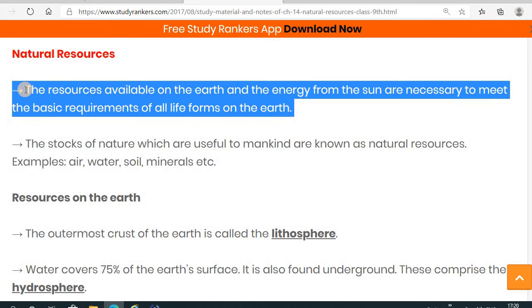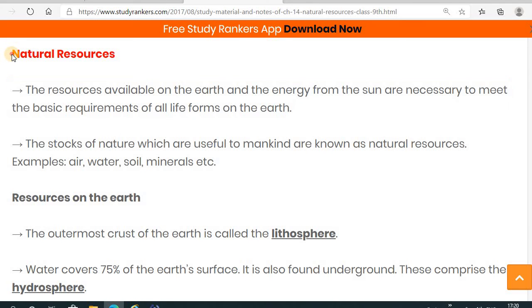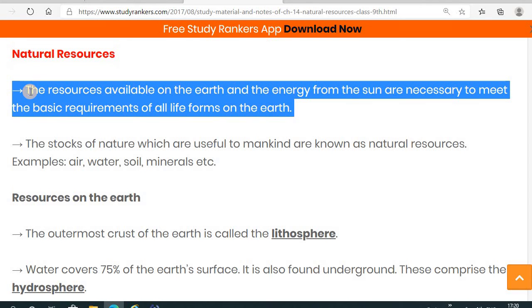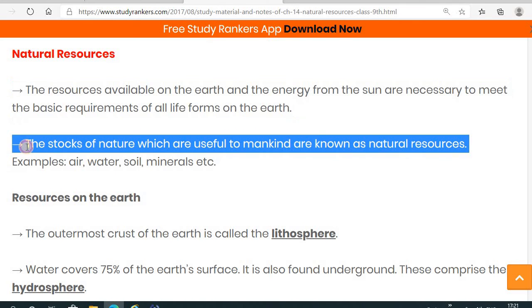Let's revise natural resources one more time. The resources available on the earth and the energy from the sun are necessary to meet the basic requirements of all the life forms on the earth. The stock of nature which is useful to mankind is known as natural resources. Examples of natural resources are air, water, soil, minerals, etc.